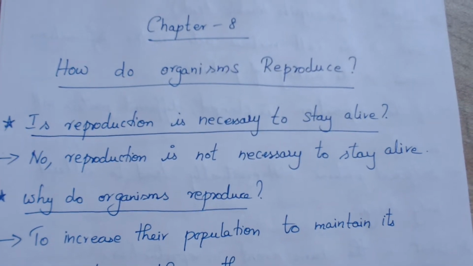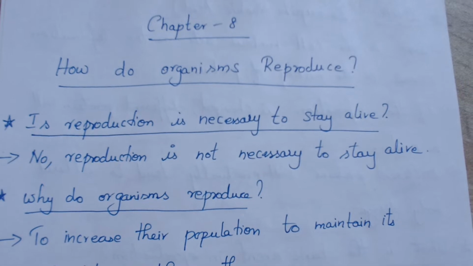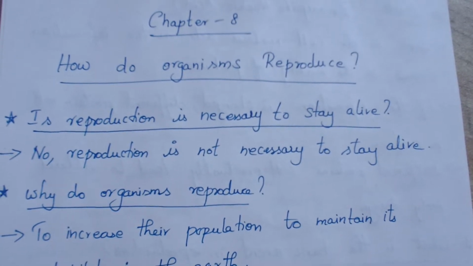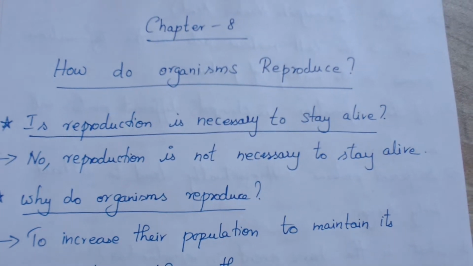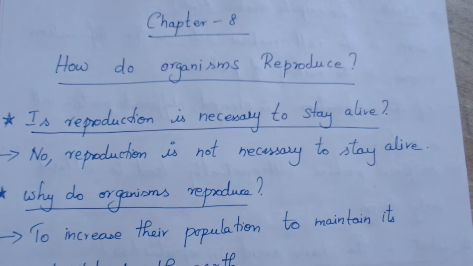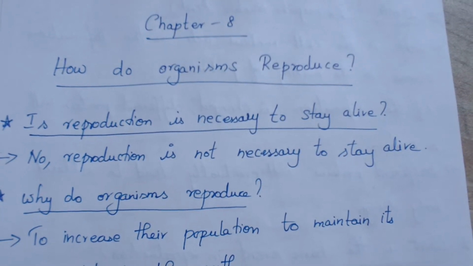Today we'll start chapter 8, how do organisms reproduce, in biology. In the book itself they start with the question: is reproduction necessary to stay alive? Is it a necessary life process which the individual has to have to live?